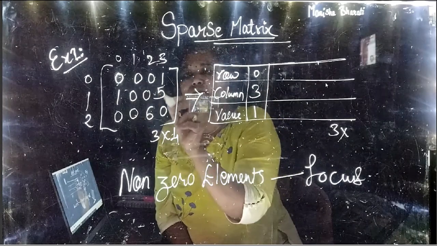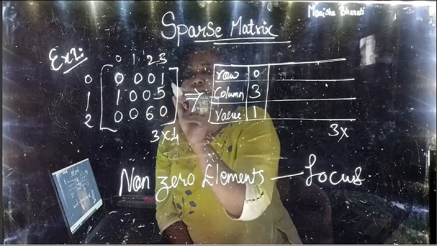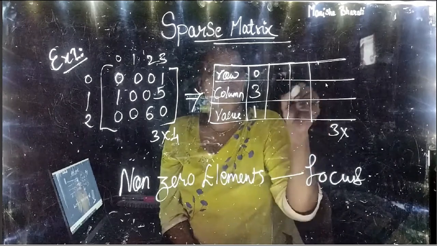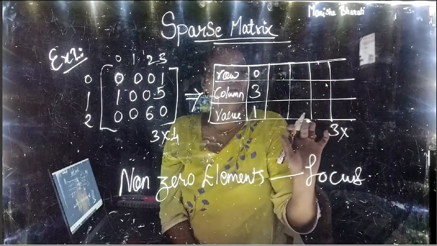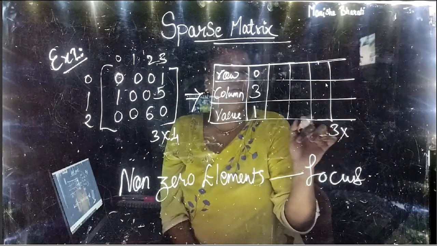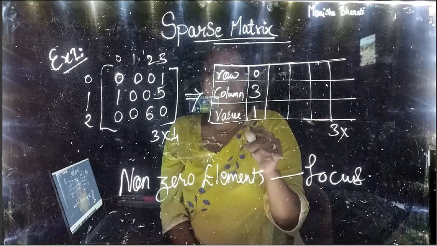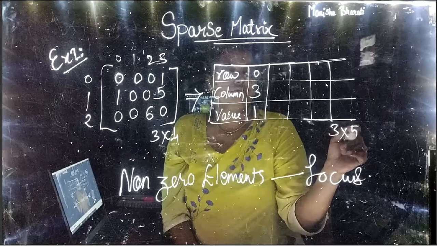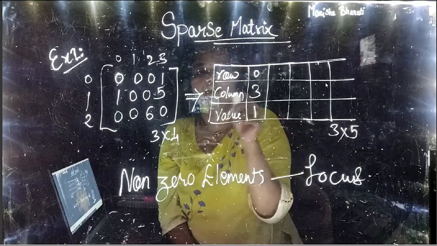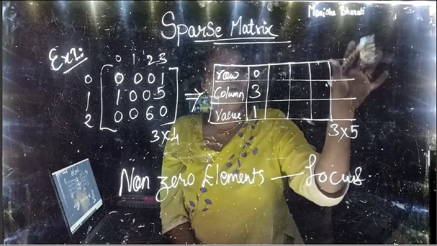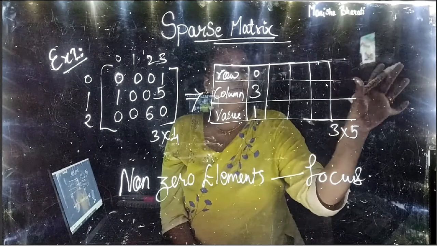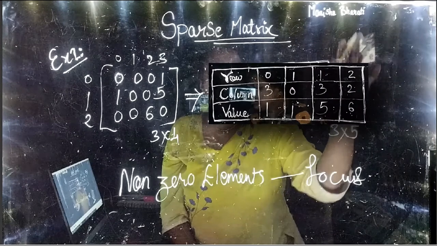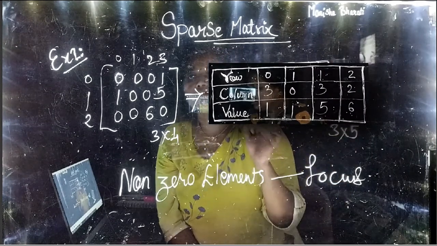1, 2, 3, 4. We can see that there are 4 non-zero elements. So we should have 4 values, and it will become the row, column, value: 3 rows and 5 columns. Okay, 4 values, and this will be the row, column and value by default, right? So this is the first element in the first row.